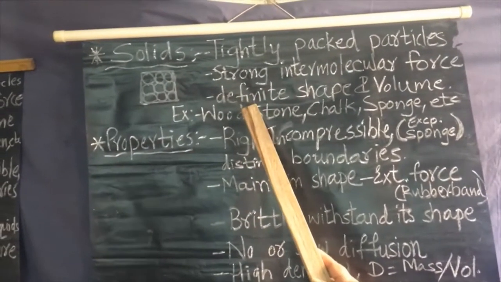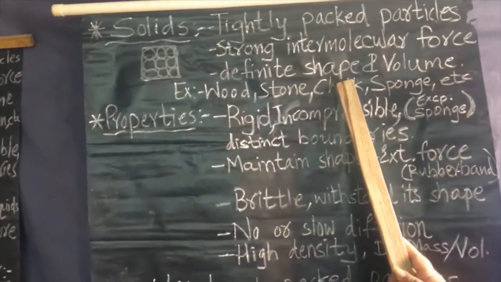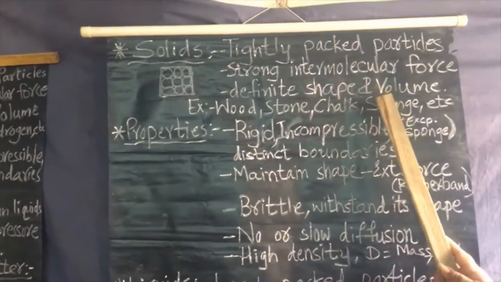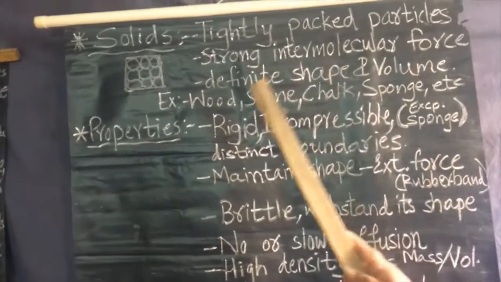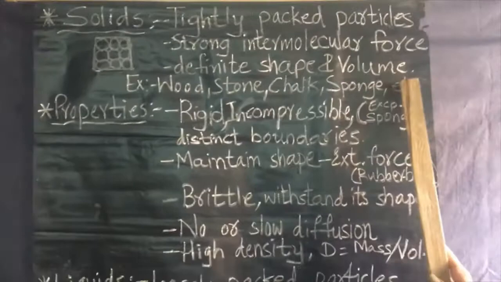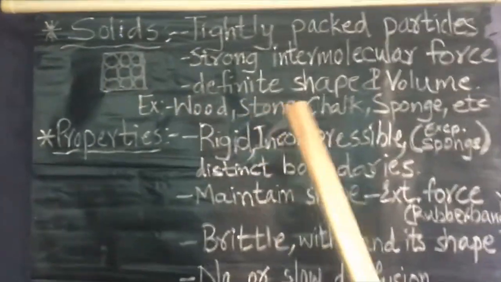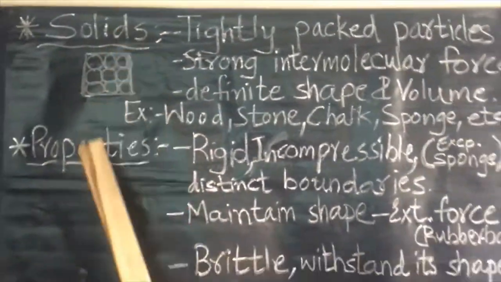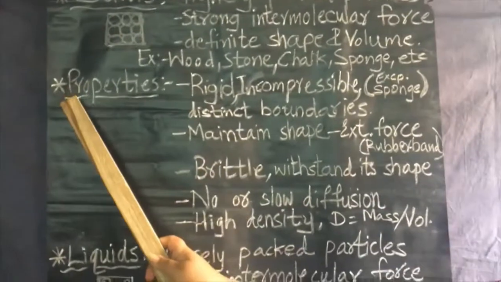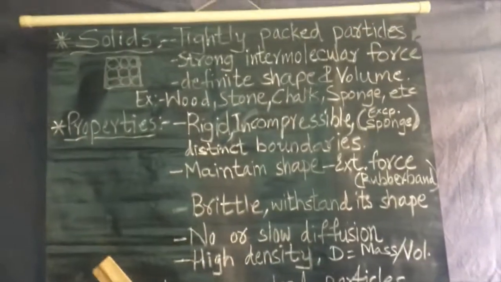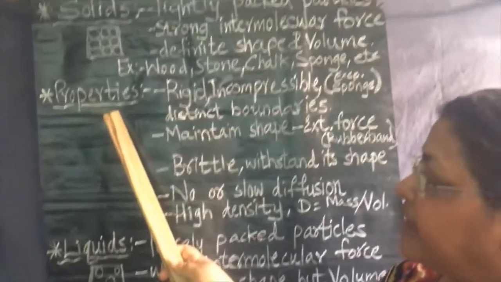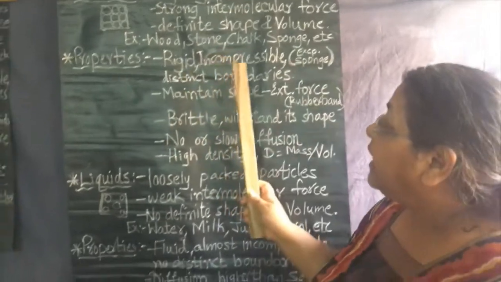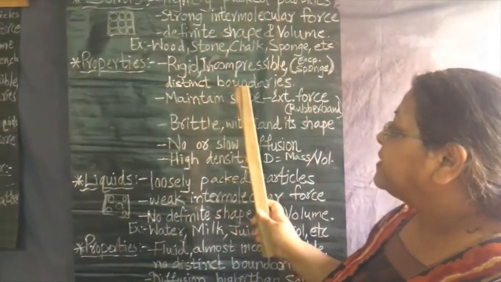So we can say solids have definite shape, and as they have definite shape, they occupy definite space, so they have definite volume. Definite space, shape and definite volume. As per the example, wood, stone, chalk, sponge, etc. are solids. Right? Now let us see some speciality about the solids, which we can say properties of solids. When we say properties, that means the solids hold rigidity. They are rigid, incompressible and have distinct boundaries.